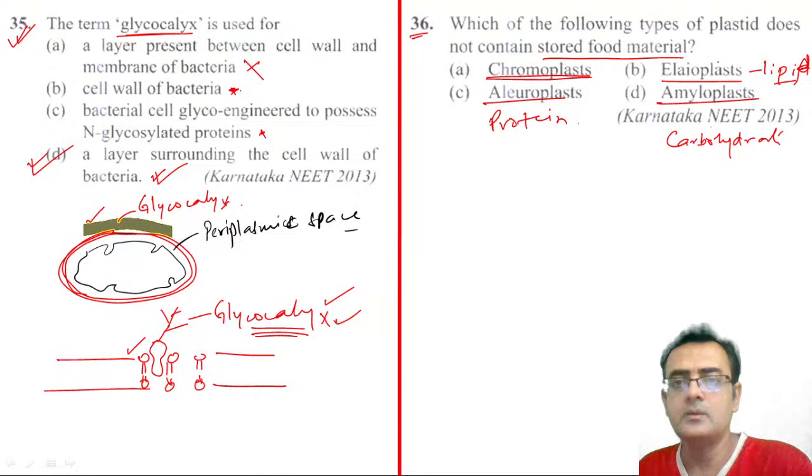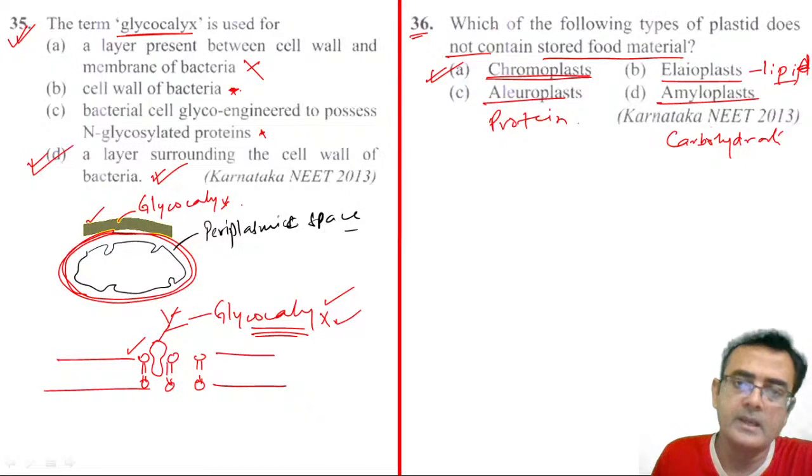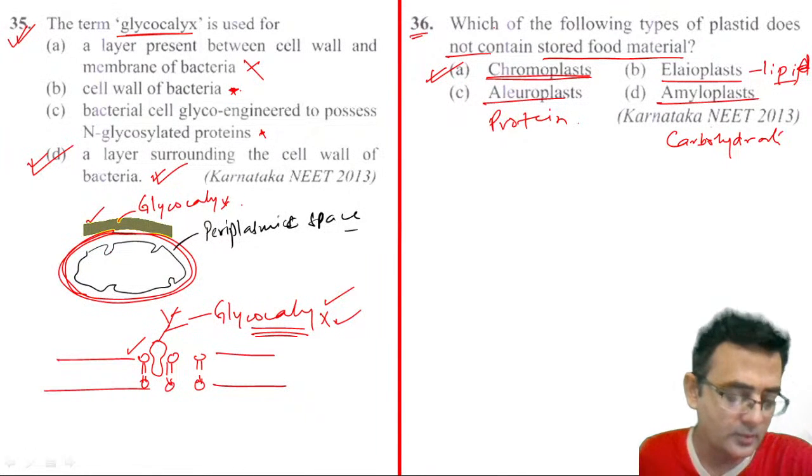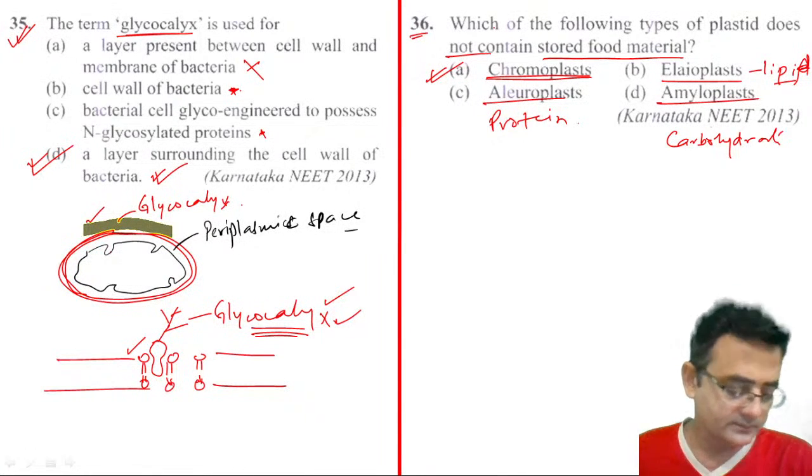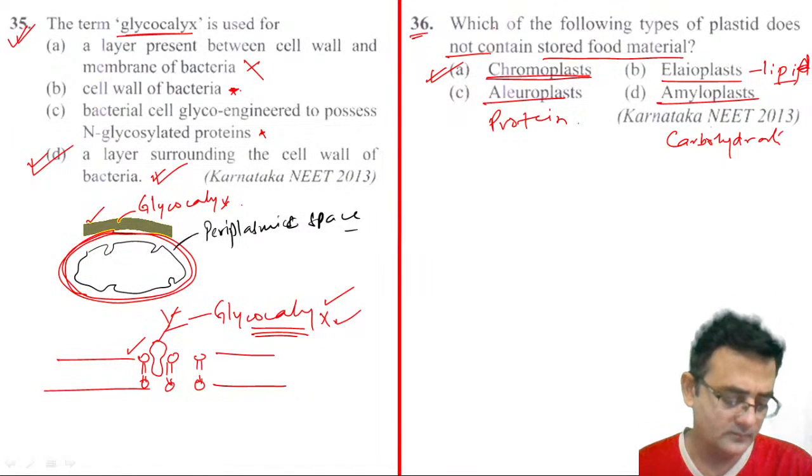So it says not, right? Which of the following does not contain? So the answer is A number. I hope you got the point. Yes, Turusa, A.